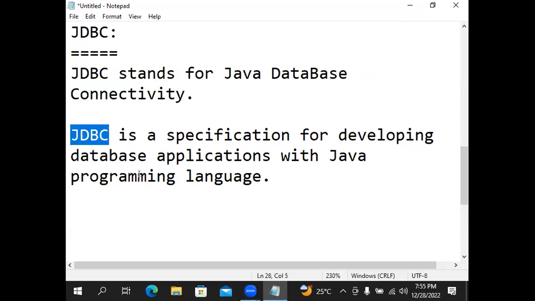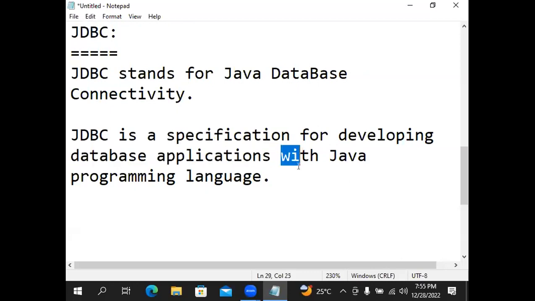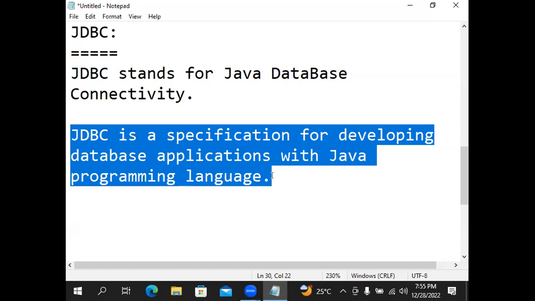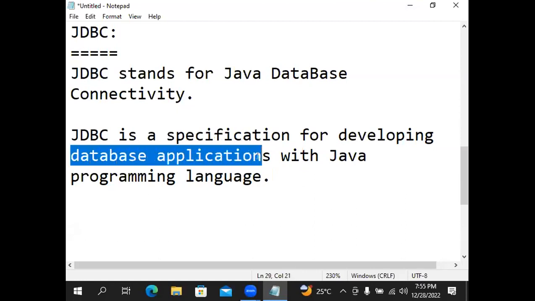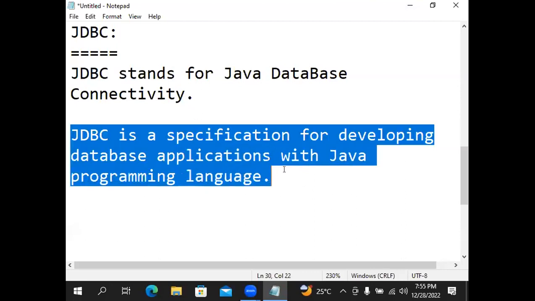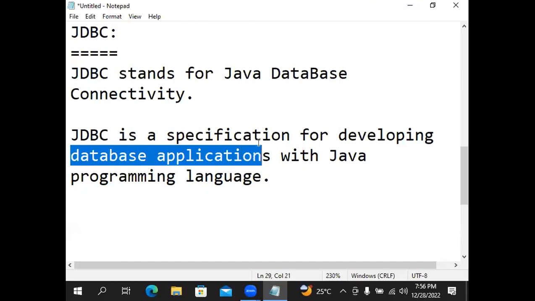But what is JDBC? It is not a programming language. Java is a programming language. JDBC is not a programming language. JDBC is a specification for developing database applications with Java programming language. To understand this definition, two more definitions are required: what is specification, and what is database application.